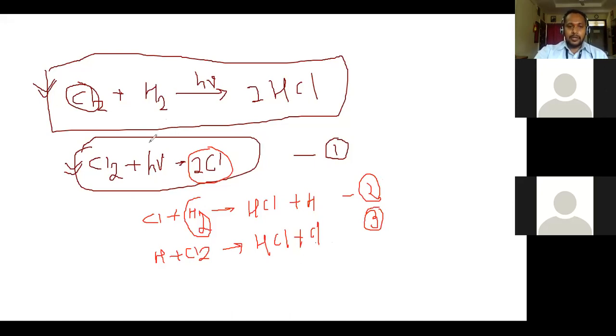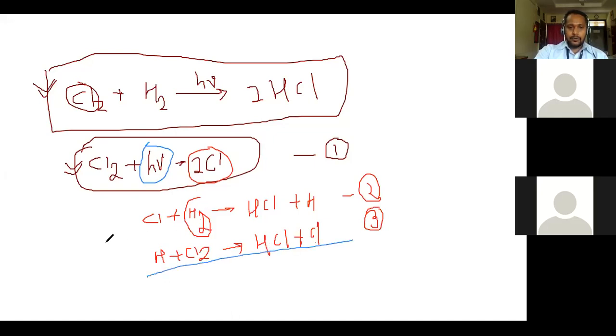In that reaction only one photon is absorbed by a chlorine molecule. It leads to formation of a chlorine atom. This chlorine atom further leads to formation of hydrogen atom, and this hydrogen atom further leads to formation of chlorine atom again, and this reaction is continuously going on. So due to absorption of a single photon only, a large number of Cl2 and H2 molecules are getting reacted.